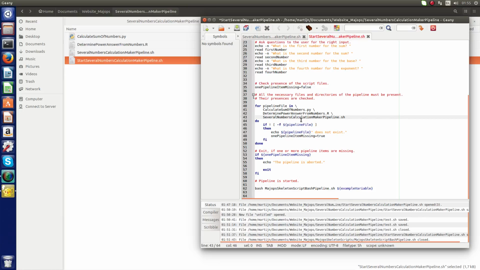But if everything is present, all the scripts and the input files, the pipeline will be started here. There's only one row, so we have to put here the highway bash script, the several numbers calculation maker pipeline.sh.